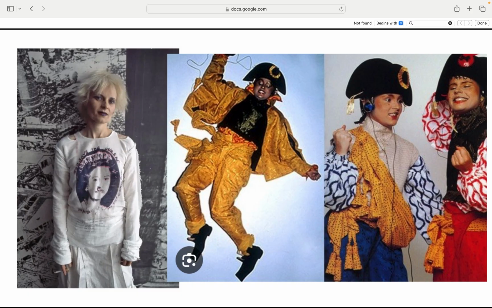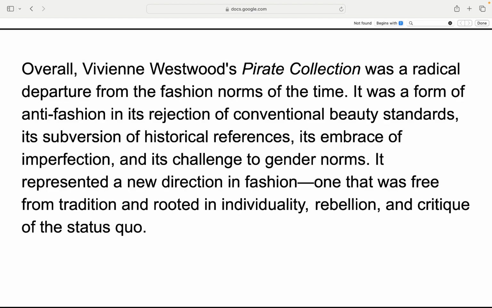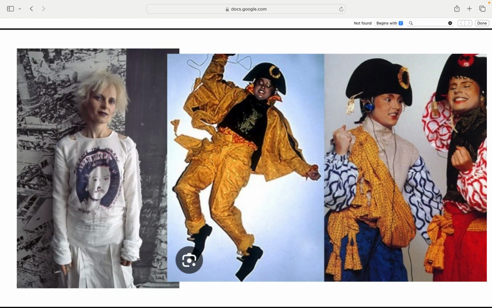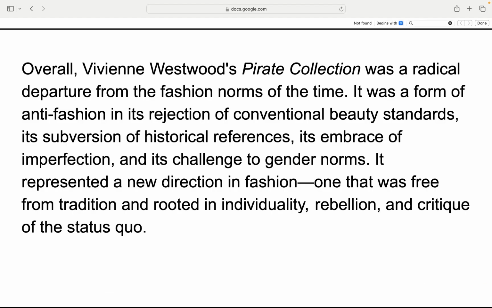Here are some of her designs. Vivienne Westwood's pirate collection was anti-fashion and rebellious. The pirate collection shook up fashion by ditching conventional beauty, twisting historical styles, and celebrating imperfection. It challenged gender norms and tradition, making a bold statement about individuality, rebellion, and pushing back against the status quo. Not your grandma's fashion. This was punk with a purpose.